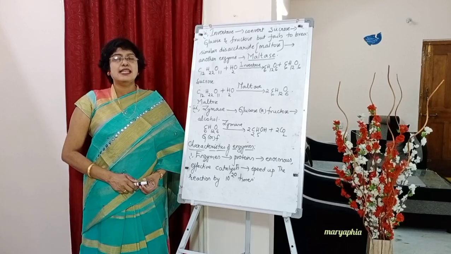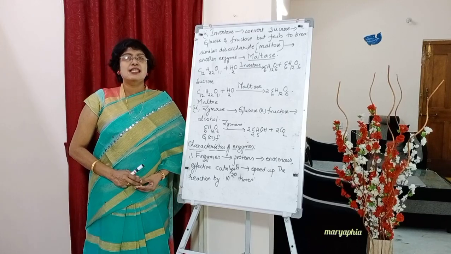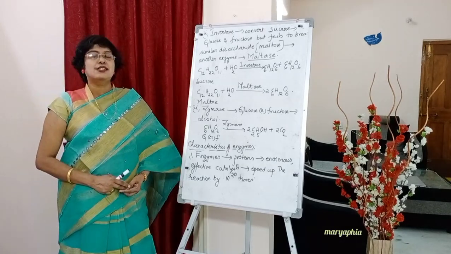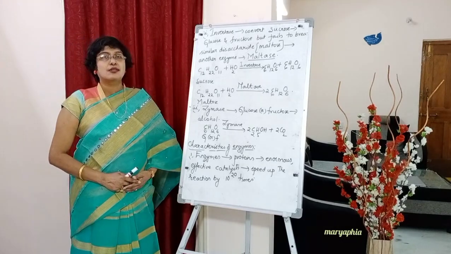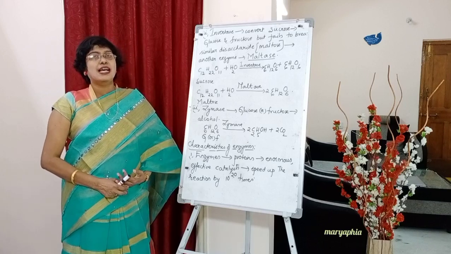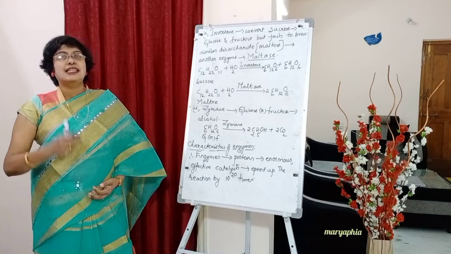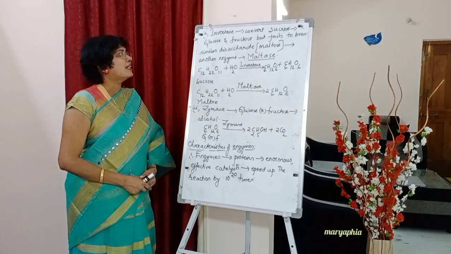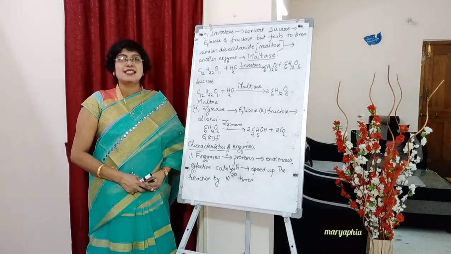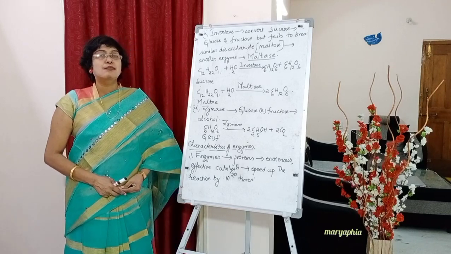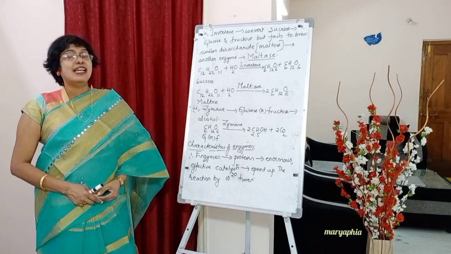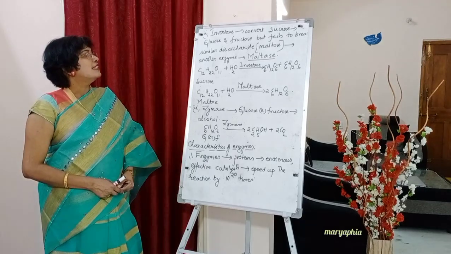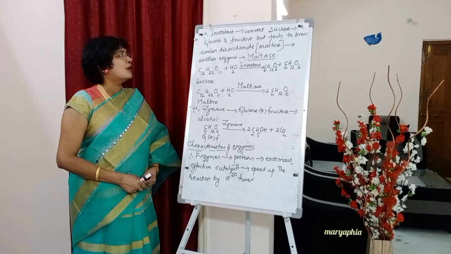Next, second example, the enzyme invertase, which can convert sucrose into glucose and fructose, students. We all know that invertase can convert sucrose into glucose and fructose, but it fails when it comes to breaking the similar disaccharide maltose.